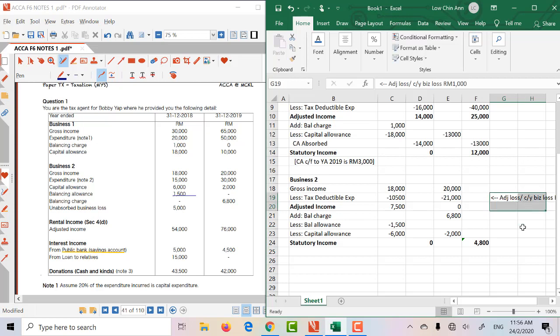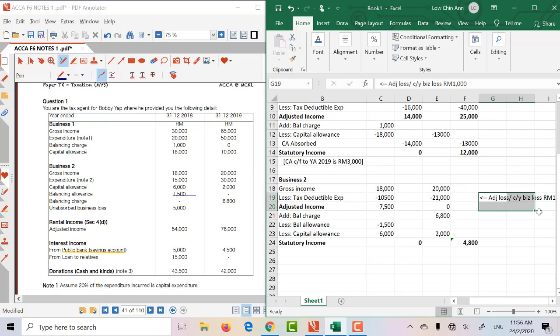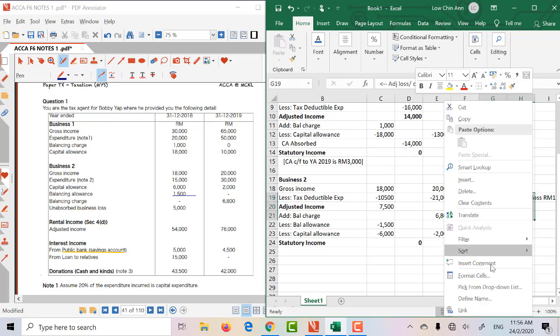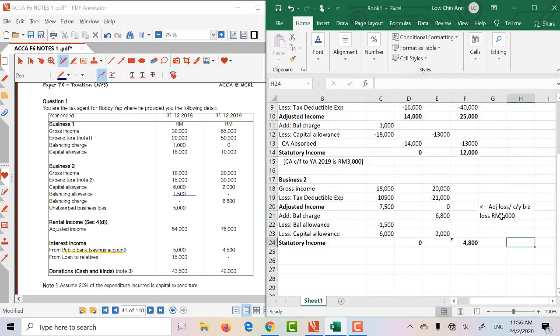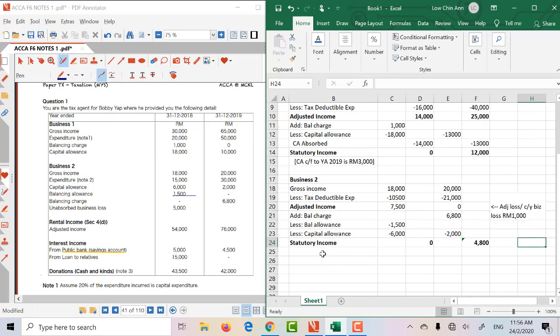Okay, in the exam, if you find that you want a bit more space, you can do this. You can merge the cell and wrap the text. So if you want to do that, merge the cell and wrap the text so that it will be all together. Alright, so that's to do with the loss. Okay, so I've done with business 1 and 2.